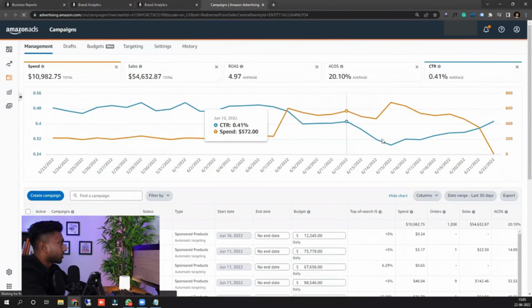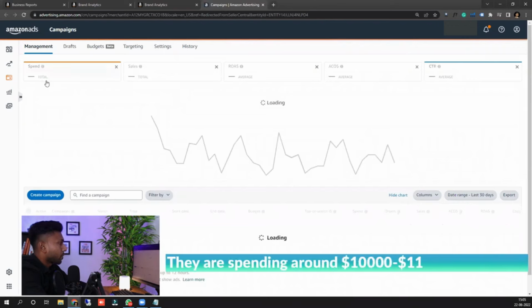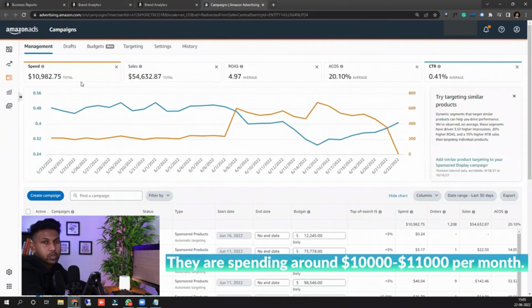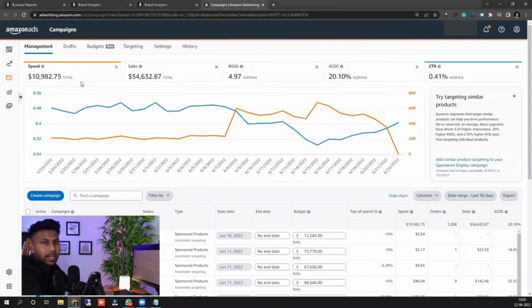Let me just refresh it once. They're spending on a monthly basis around 10,000 to $11,000, and their TACOS is close to 3.9%. 3.9% is their TACOS, which is good. So they have a lot more room for branding right now. Now let me tell you what they are doing. You can see the ACOS is also really good.